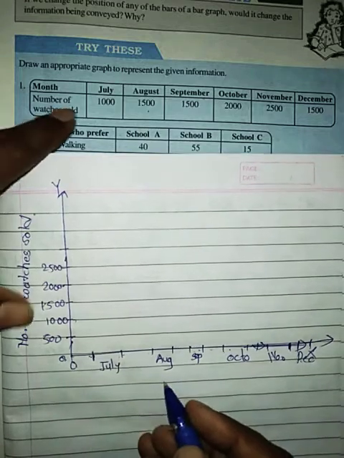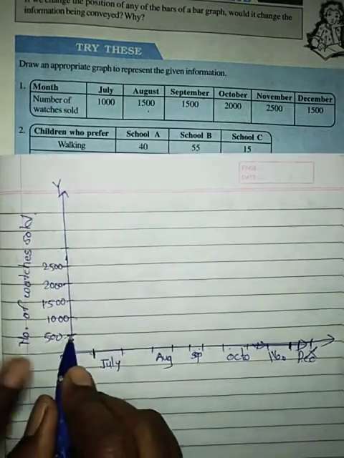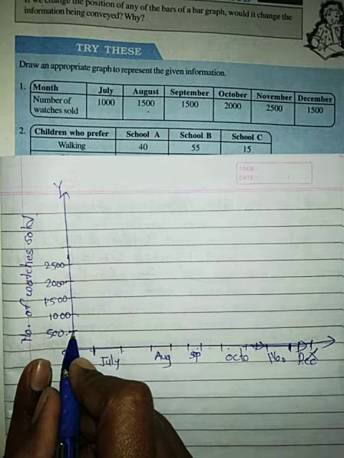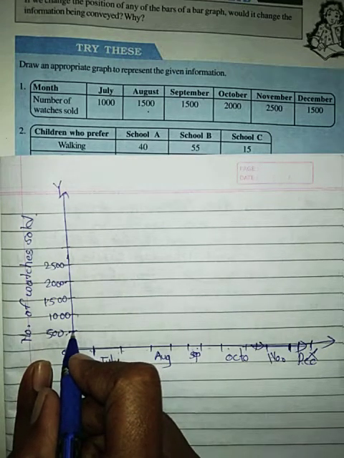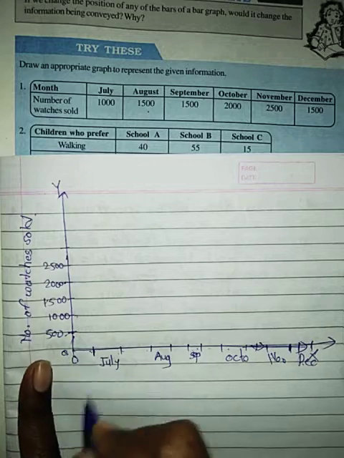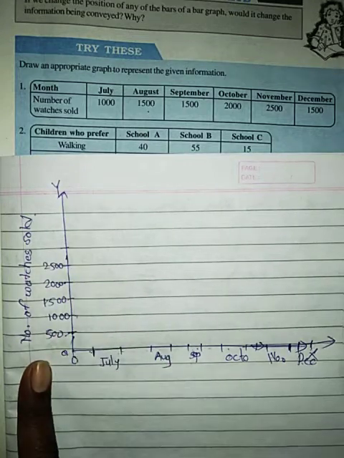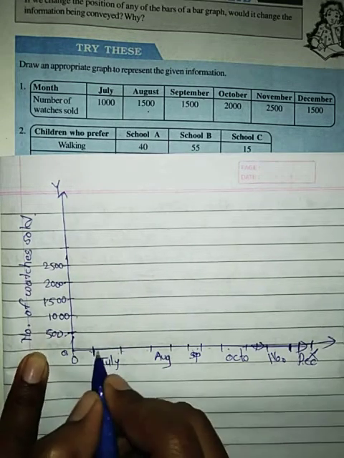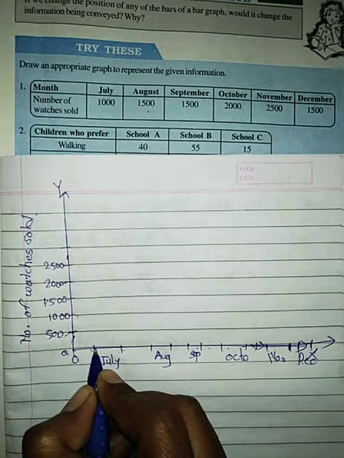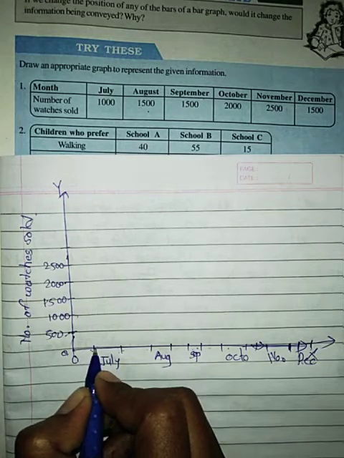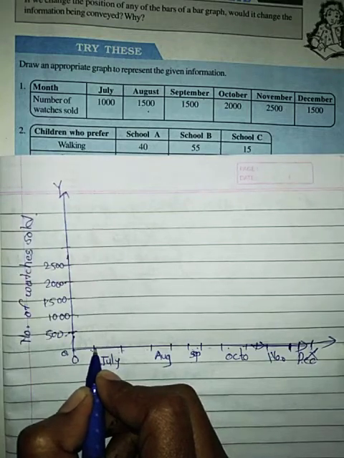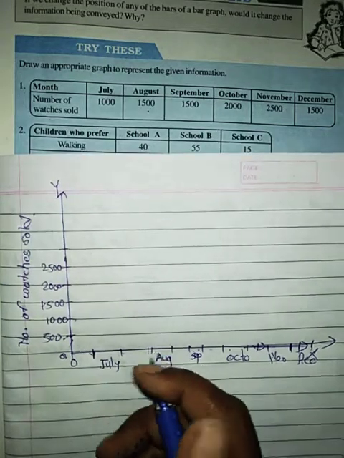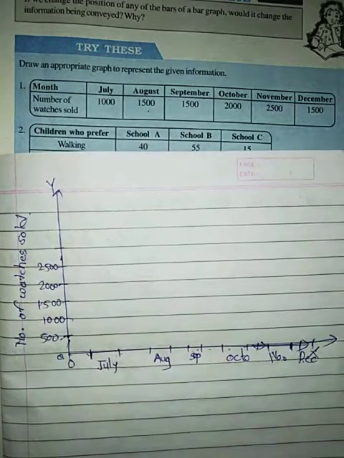Then see, in the July month 1000. I'm starting from 500. You can start from 250 also, 250, 250, then 500, like that. That is your imagination, or your calculation, because suppose you are having graph paper, on a graph paper only 15 lines are there.